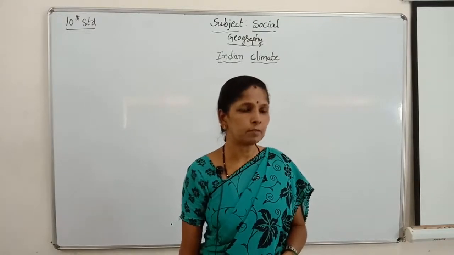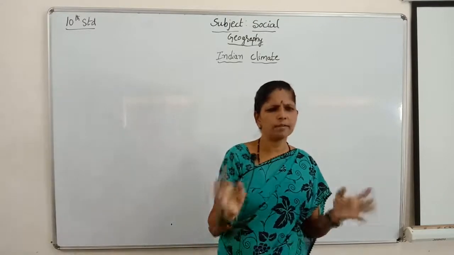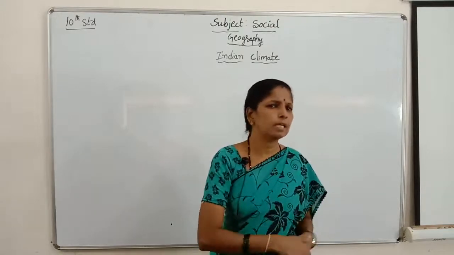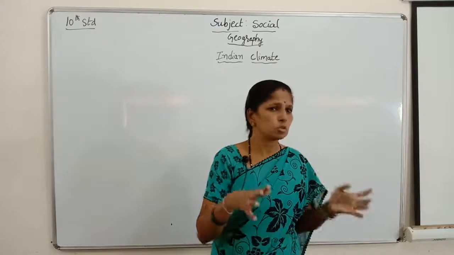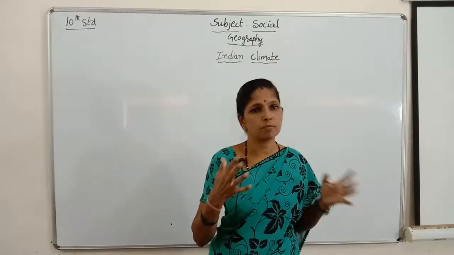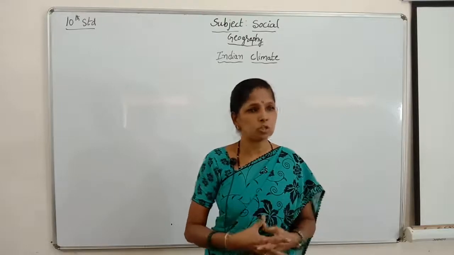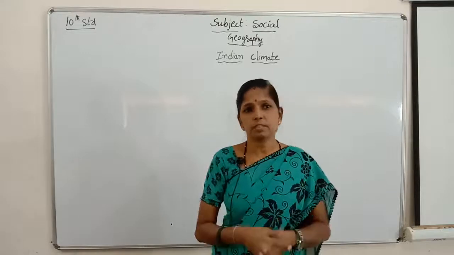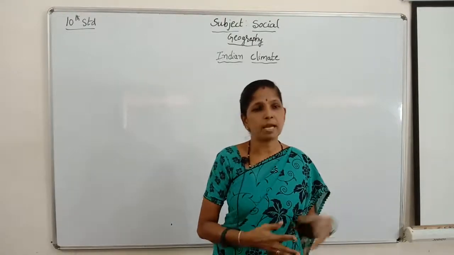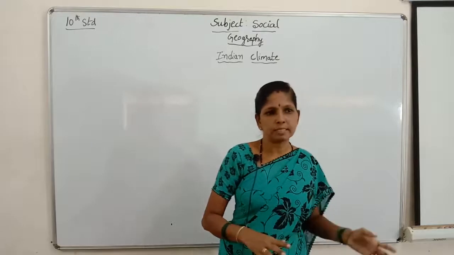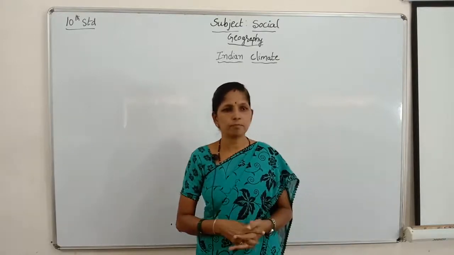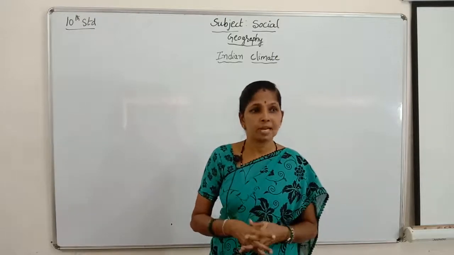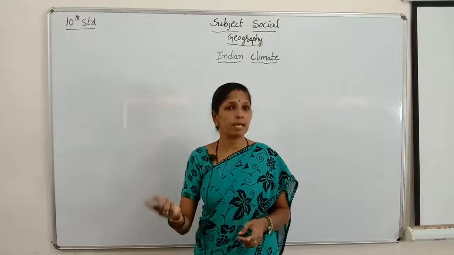Not only that, the Bay of Bengal branch causes heavy rainfall. Recently we have seen heavy rainfall in Telangana and other parts of Uttar Pradesh. The Bay of Bengal branch causes heavy rainfall as it strikes against the hills of Meghalaya and Assam.